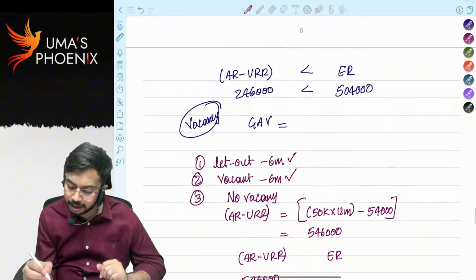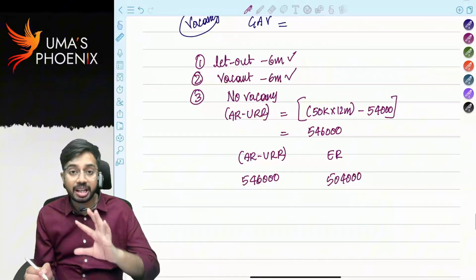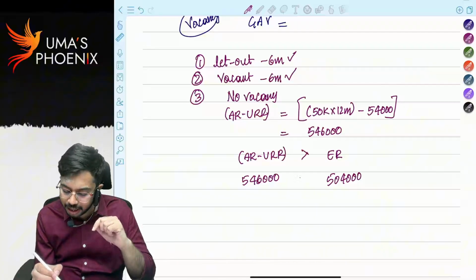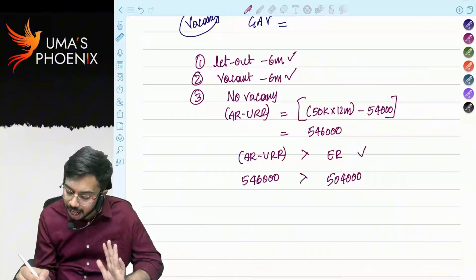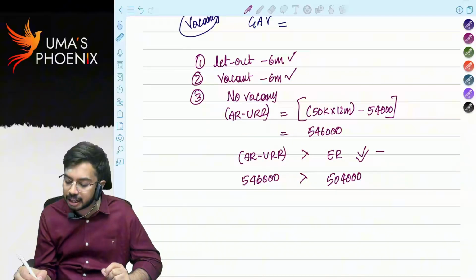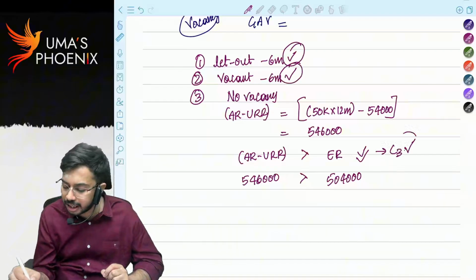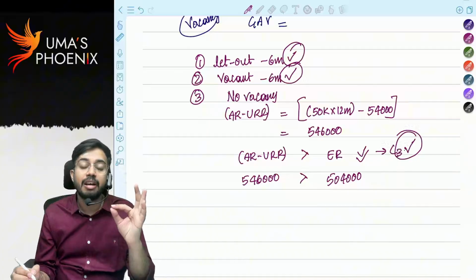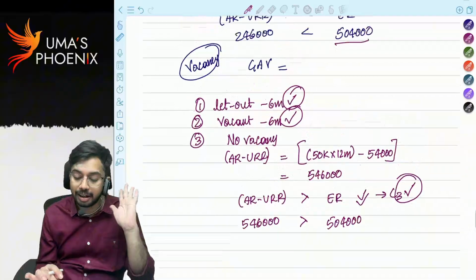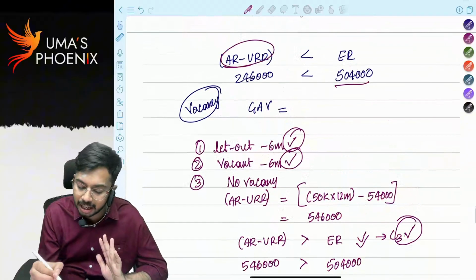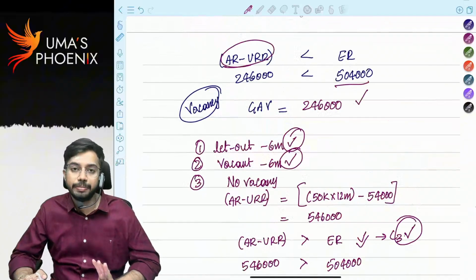How much is expected rent? 5,04,000. Now what is the equation here? In this, actual rent minus unrealized rent is greater than expected rent. That means if there is no vacancy, actual rent minus unrealized rent is greater than expected rent. Condition 3 also satisfied. As all the 3 conditions are satisfied, the reason for actual rent less than expected rent is vacancy. Vacancy test qualified. Now in this case, actual rent minus unrealized rent 2,46,000 will be considered as gross annual value.